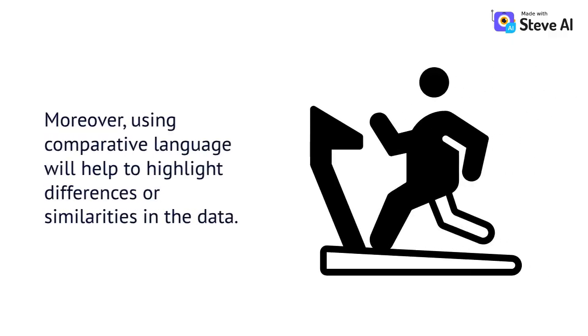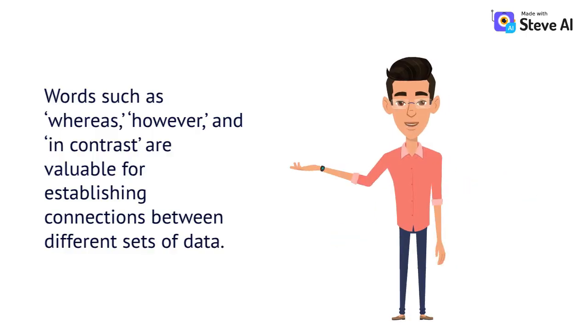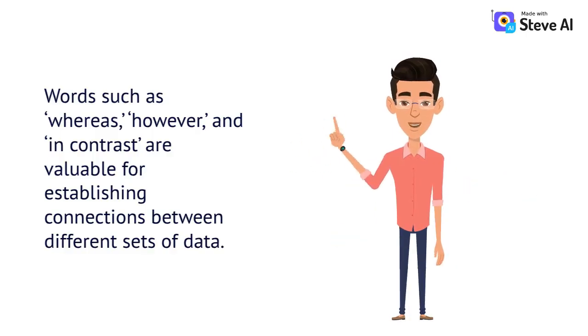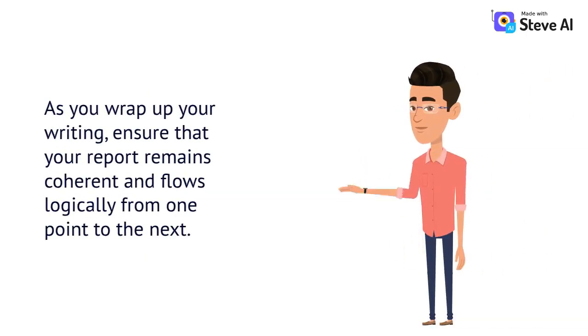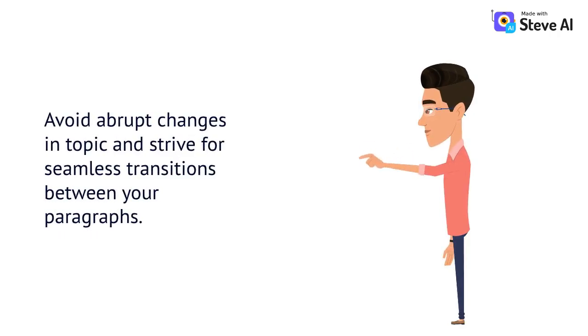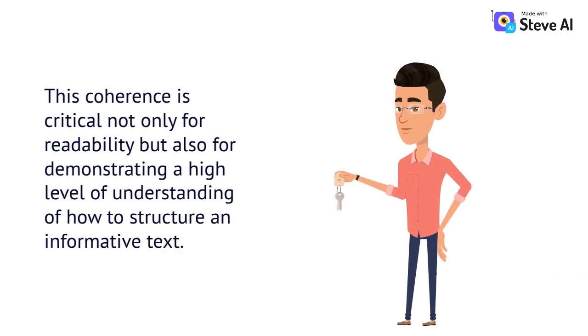Moreover, using comparative language will help to highlight differences or similarities in the data. Words such as "whereas," "however," and "in contrast" are valuable for establishing connections between different sets of data. As you wrap up your writing, ensure that your report remains coherent and flows logically from one point to the next. Avoid abrupt changes in topic and strive for seamless transitions between your paragraphs. This coherence is critical not only for readability but also for demonstrating a high level of understanding of how to structure an informative text.